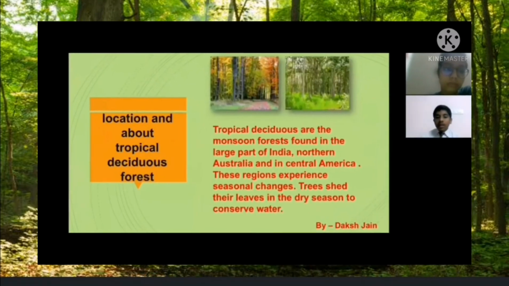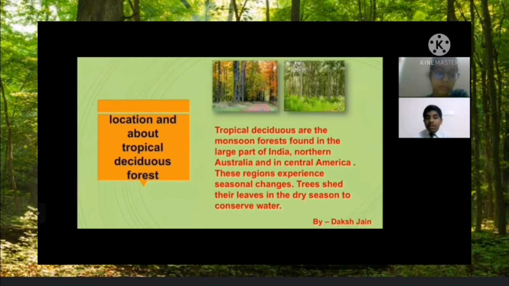Now it's the chance for Daksh Jain. He has submitted the PPT, but he is absent. He is not in the meeting, so I am only going to tell about his topic. His topic is location and about the tropical deciduous forest.